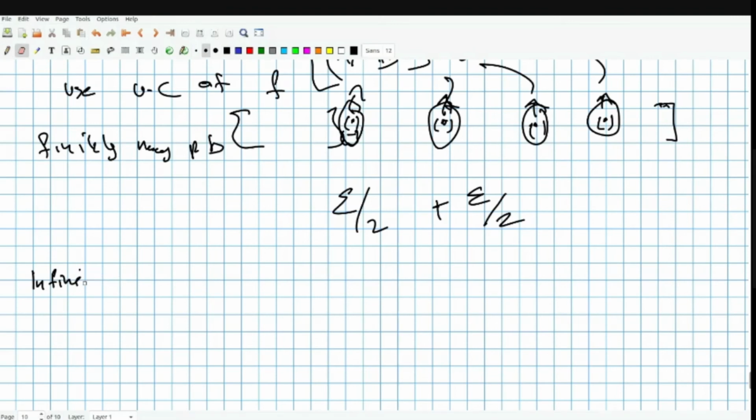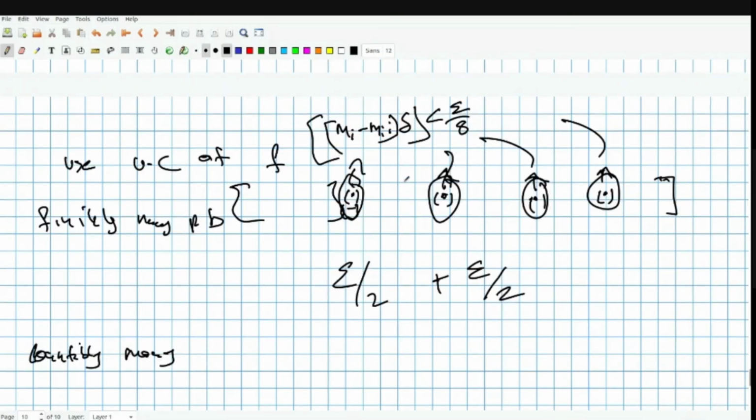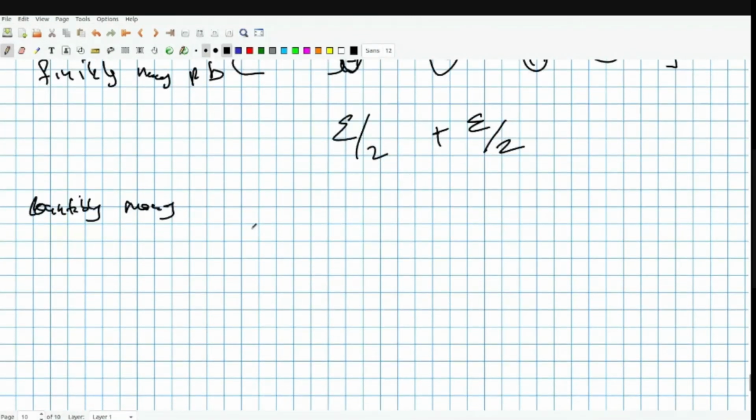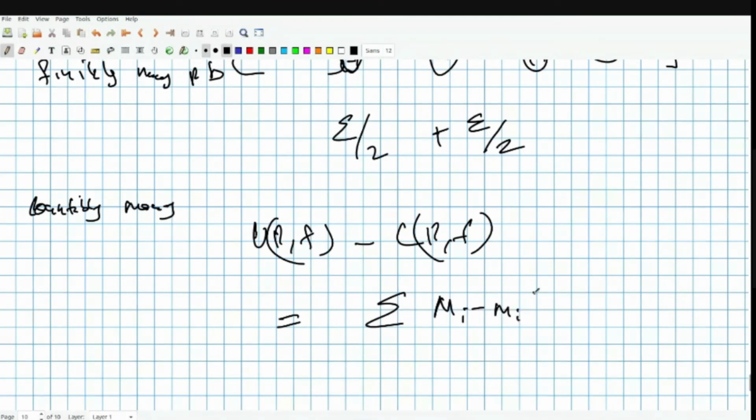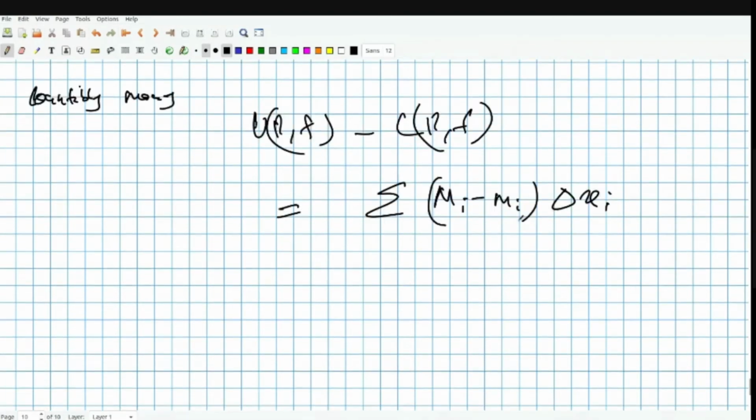So in case we have not infinitely, my bad, countably many points, then what will you do? Again, our idea will be the same. At each point, we cannot do anything about it. What is UPF minus LPF? This is just the summation over capital Mi minus small mi times delta xi. So I want the total sum to be very small, right?